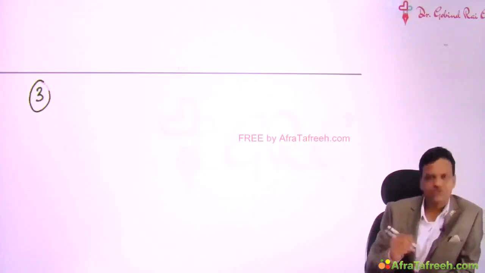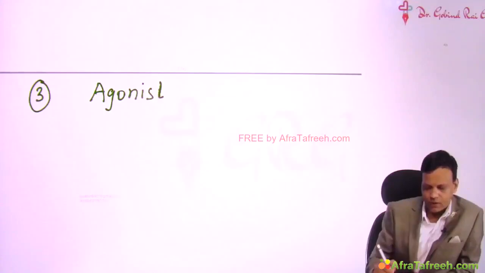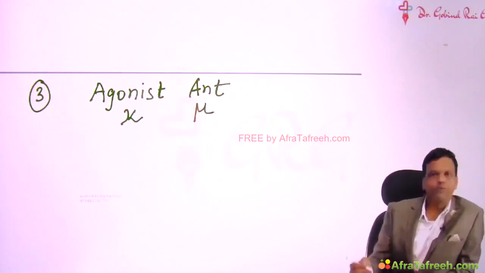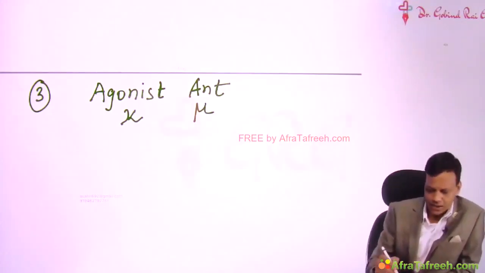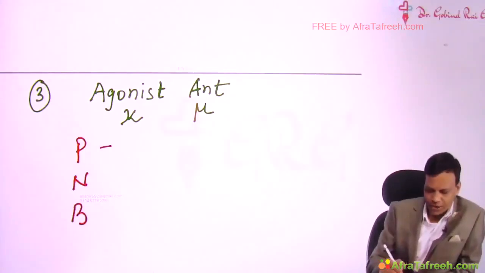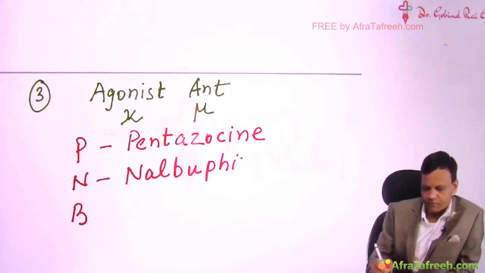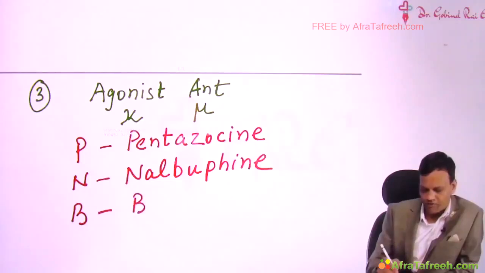The next group of drugs which act on opioid receptors are agonist-antagonists. These drugs are agonists on kappa receptors and antagonists on mu receptors. And you can remember these drugs as Punjab National Bank drugs, PNB: P for pentazocine, N for nalbuphine, and B for butorphanol.